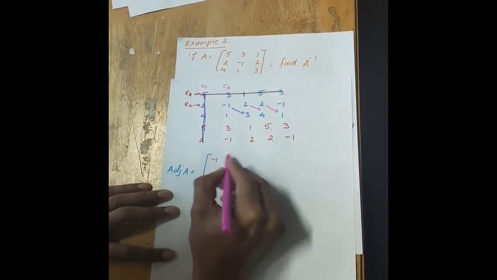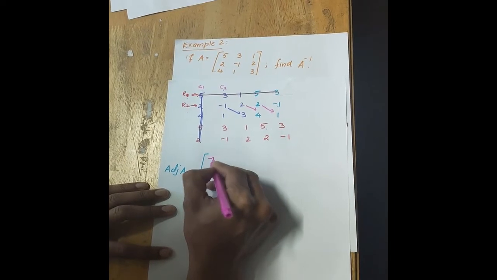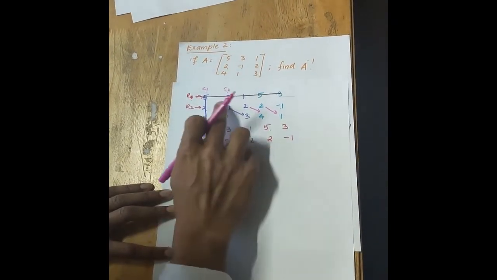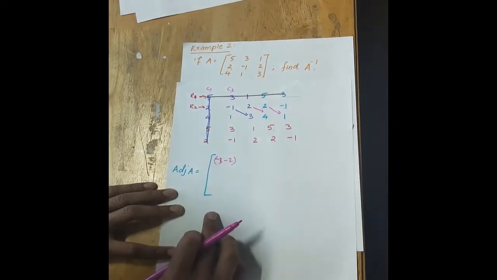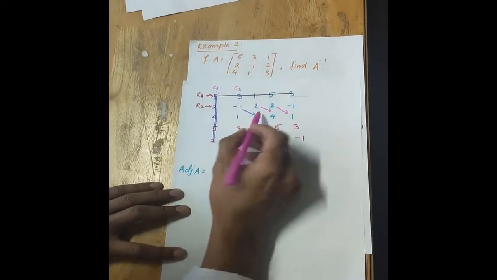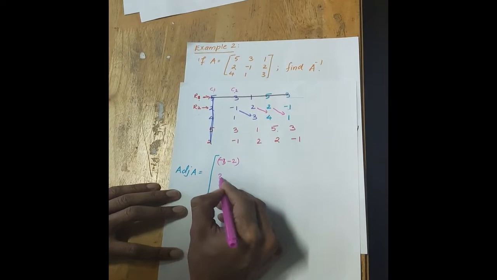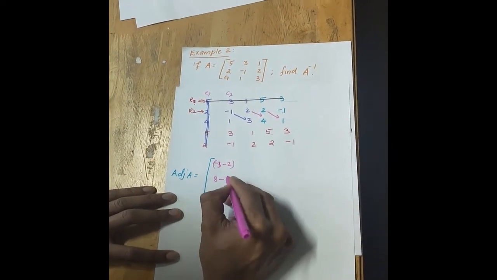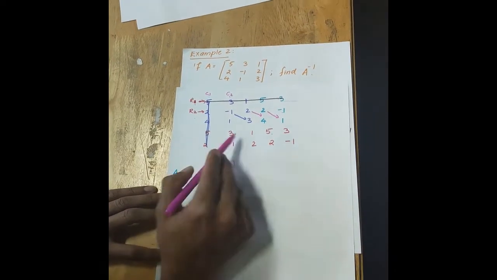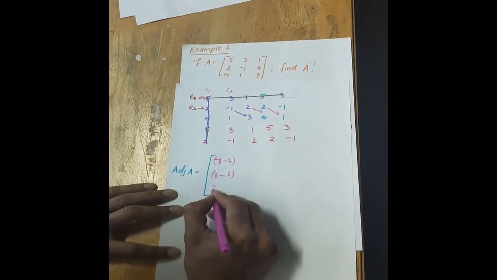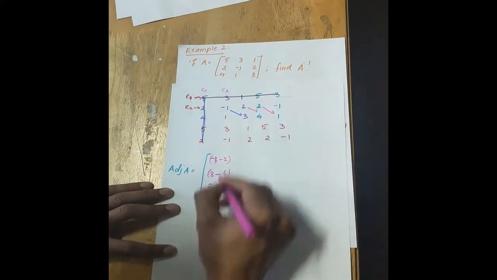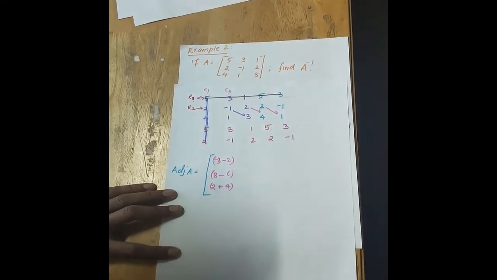So minus 1, minus 1, minus 3, minus 2, first element here. So you are going that side. When you write the adjoint, you write column wise here. So now 2 into 4, 8, minus how much here? 2 into 3, that is 6. Okay. Next element, 2 into 1, 2, minus sign is here, so it becomes plus. 1 into 4 is 4. You are getting this value.